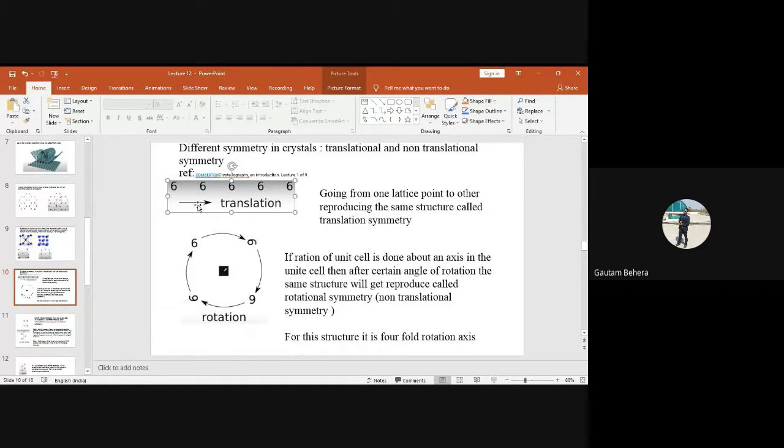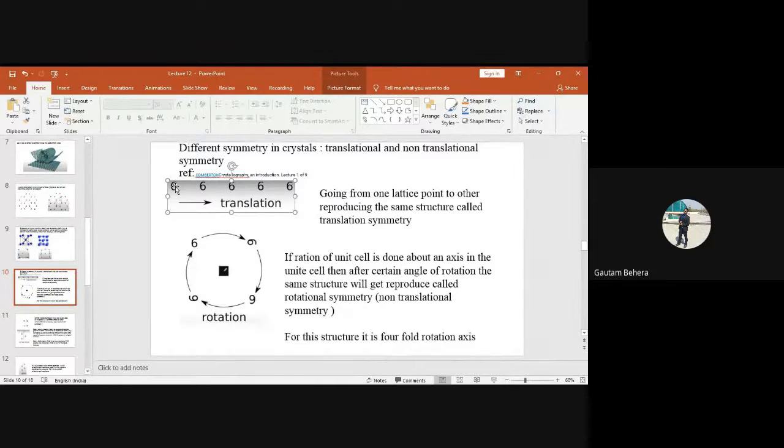Suppose you take a lattice, a three-dimensional lattice or a two-dimensional lattice. You are moving from the left lattice point towards the right lattice point. So what will you get? You will get the same lattice point after a certain distance. Yes or no?